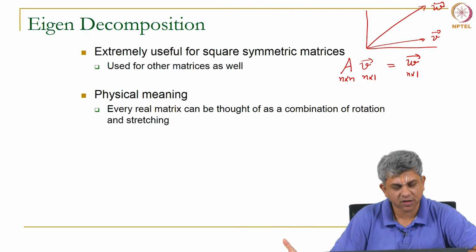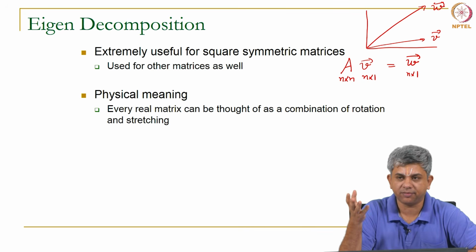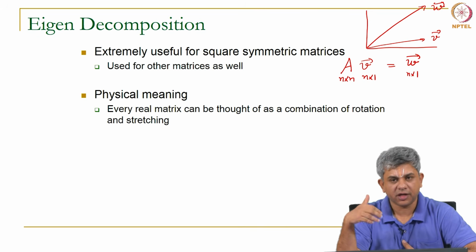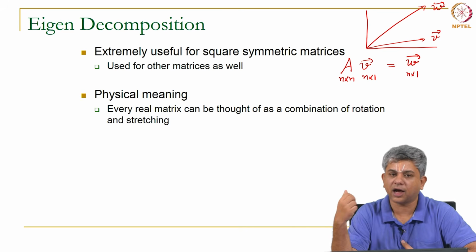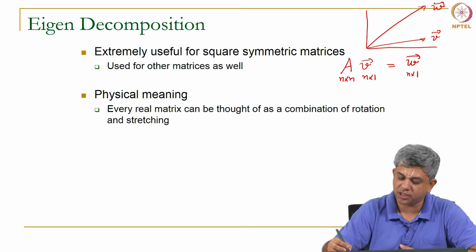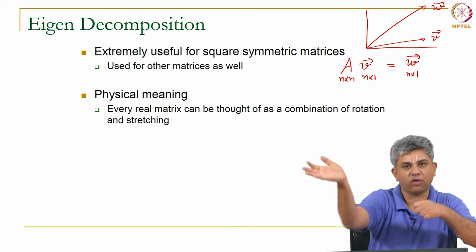Now, through physics as well as intuitively, you can see that there are only two things that this matrix A can do to V. It can rotate it, that is, it can turn it through an angle, even in 2D, 3D, in any place that you can think of, and the other thing it can do is it can change its length. Okay. So, the length of V might not be the same as length of W, but it can stretch it, rotate it, or rotate it and stretch it.